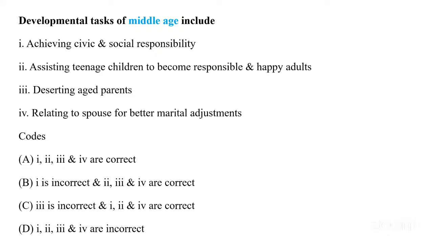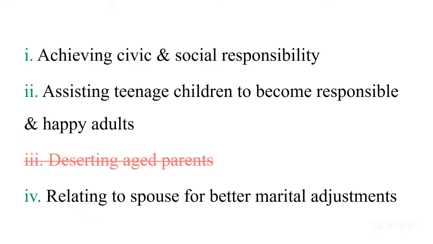Now we have the developmental tasks of middle age. The options are: first, achieving civic and social responsibility. Second, assisting teenage children to become responsible and happy adults. Third, dissenting aged parents. Last, relating to spouse for better marital adjustment. The given codes: A, all of them are correct. B, 1 is incorrect and 2, 3, 4 are correct. C, 3 is incorrect and 1, 2, 4 are correct. And D, all are incorrect. Let's understand each option. Simply, if we eliminate the third one, dissenting aged parents, obviously we will not dissent them.